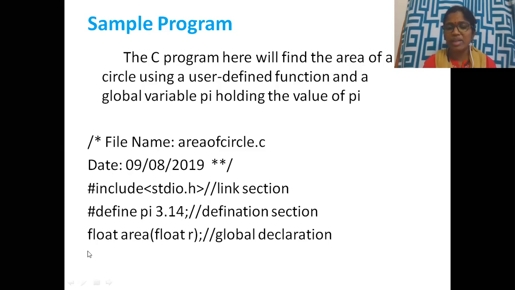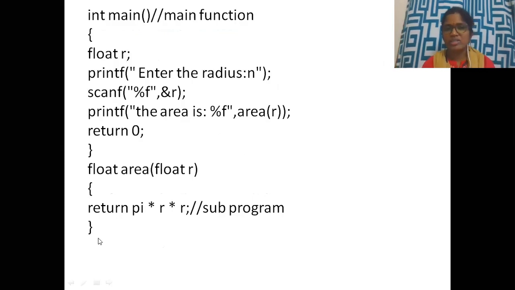I am declaring area as a variable of type float. So that is the global declaration. Next, the main function: int main, float r. See, this is my local variable. This is my local variable. And see, these two are the new things.